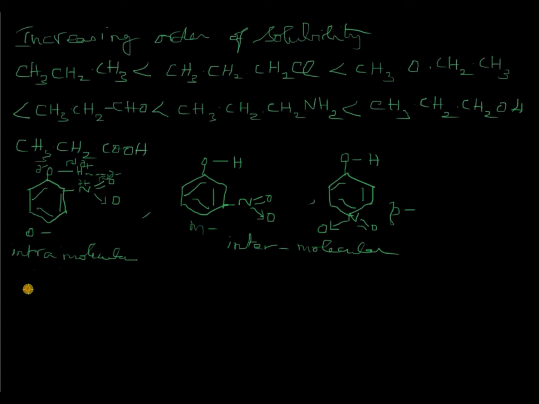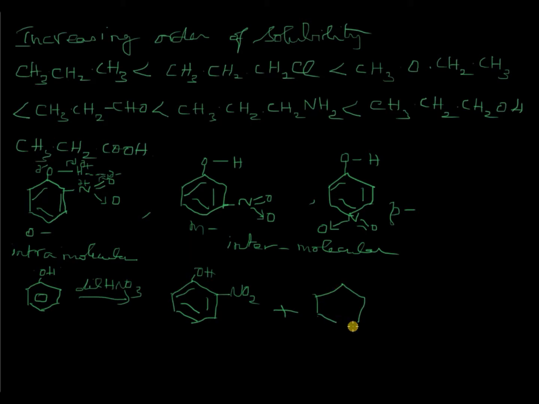When you treat phenol with dilute nitric acid, it forms orthonitrophenol and paranitrophenol. Both compounds are formed. So it becomes necessary to separate them, orthonitrophenol and paranitrophenol. When these are formed together, we have to find a method of separating them.